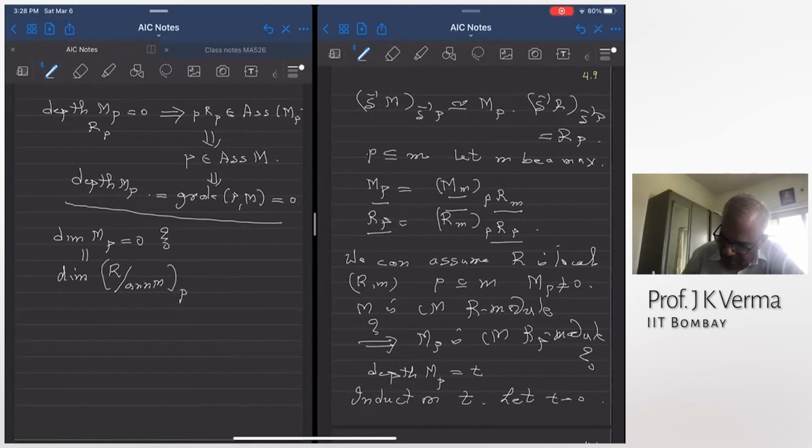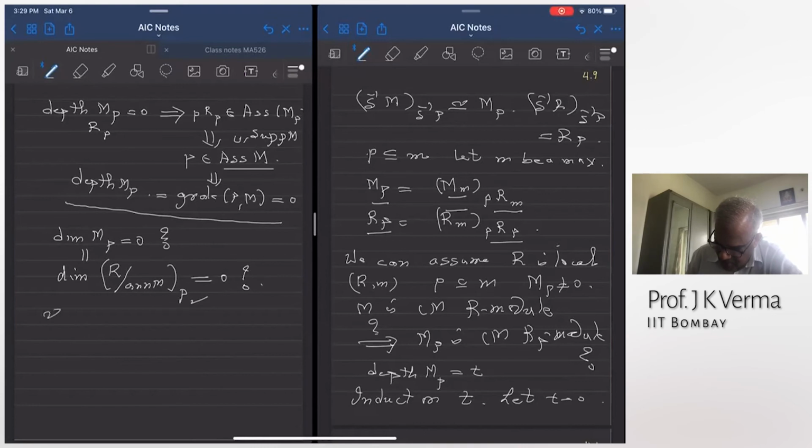This P was contained in an associated prime. Associated primes are contained in the support, and support of M is the variety of the annihilator. So P contains the annihilator. So R mod annihilator of M localized at P is not a zero ring because P contains the annihilator, and I need to show that this dimension is zero. Is this dimension zero?